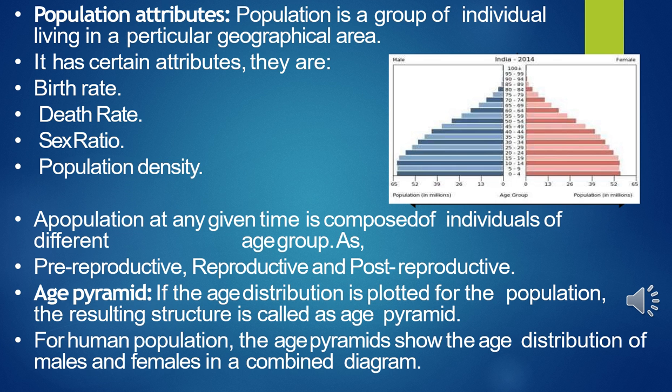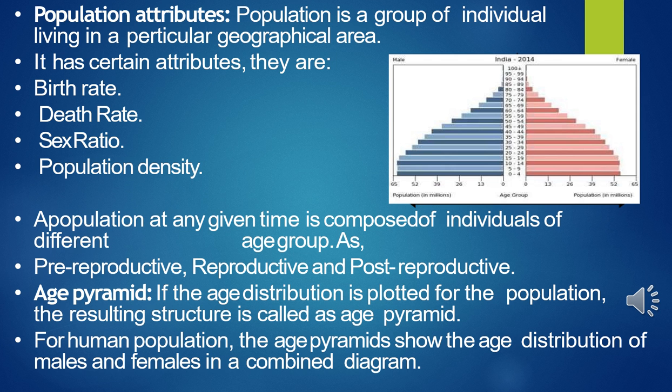One more example is there. If 4 individuals in a lab population of 40 fruit flies died during a specified time interval, say a week, the death rate in the population during that period is 4 upon 40 is equal to 0.1 individuals per fruit fly per week. Another important characteristic of population is sex ratio.